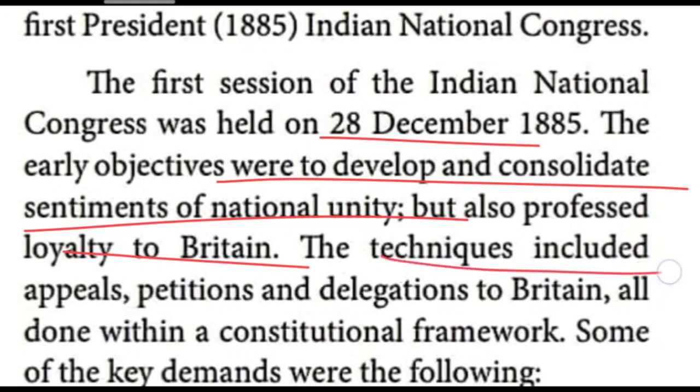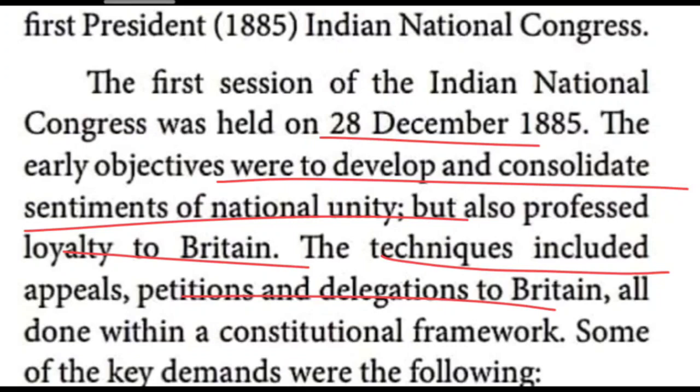So the technique included appeals. First of all, they did not agitate against the British in the initial stage. Simply they gave petitions. Through petitions, through appeals, through delegations, they can get all the things in favor of India, like that they were taught in the initial stage. The techniques included appeals, petitions, and delegations to Britain, all done within a constitutional frame. Within the constitutional frame only we have to get all the things from Britain, like that they were taught. So what are the demands?